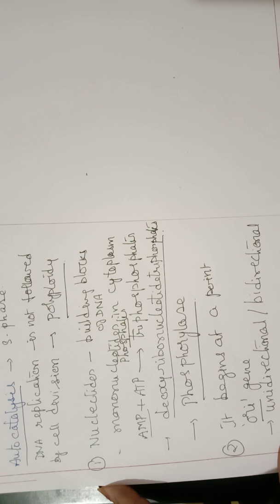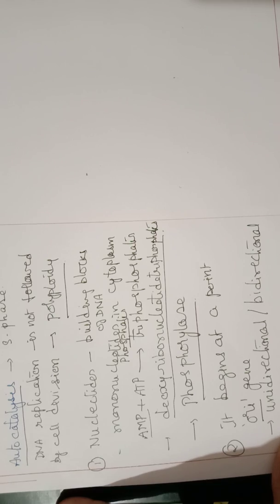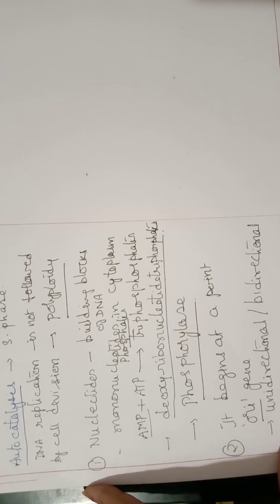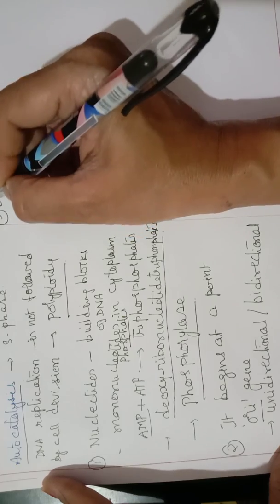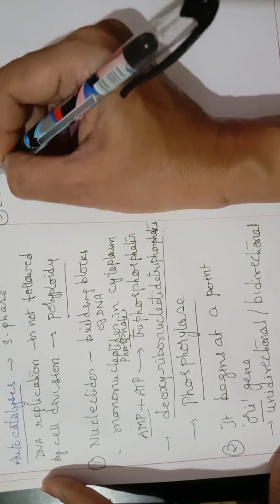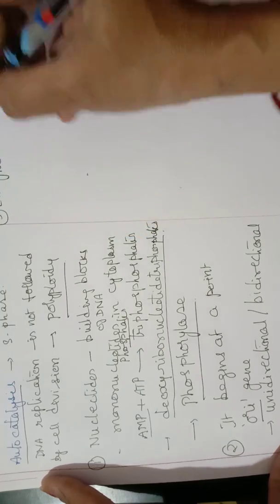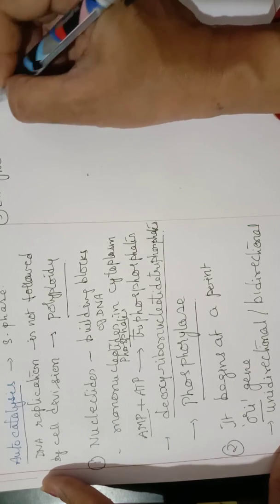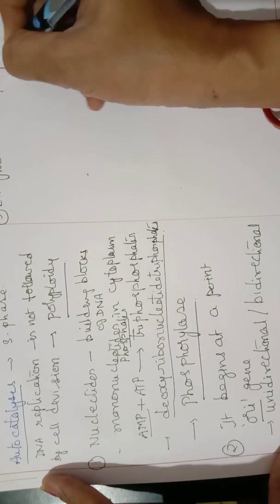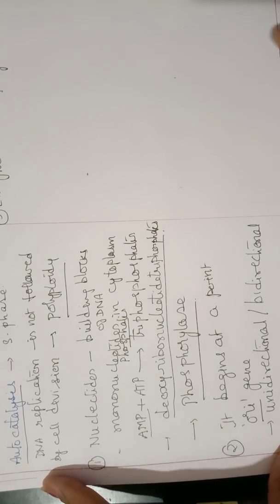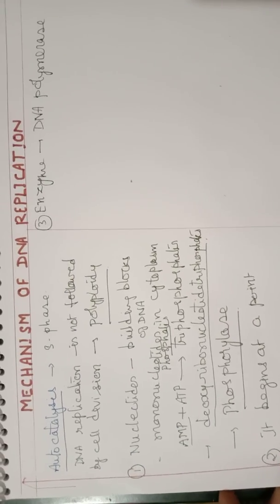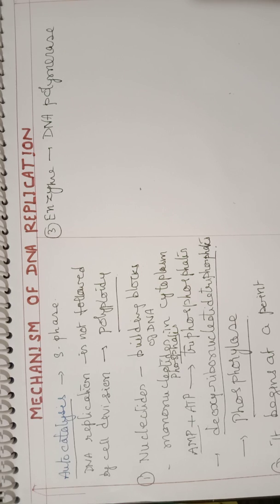Now let us see what is actually the mechanism of DNA replication. The main enzyme which is required for DNA replication is called the DNA polymerase enzyme. This is the main enzyme required for DNA replication.